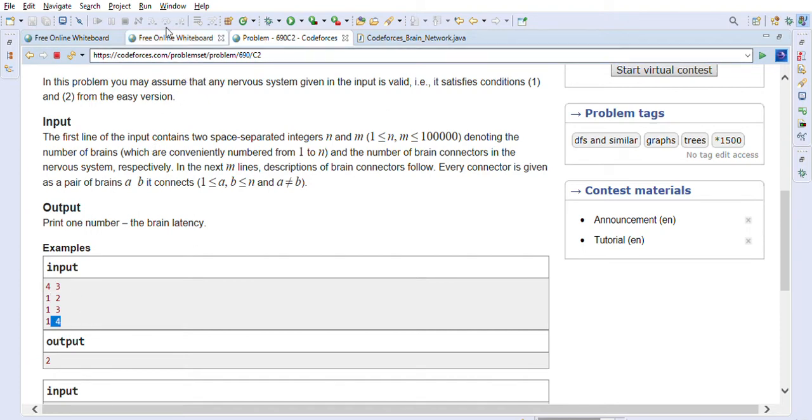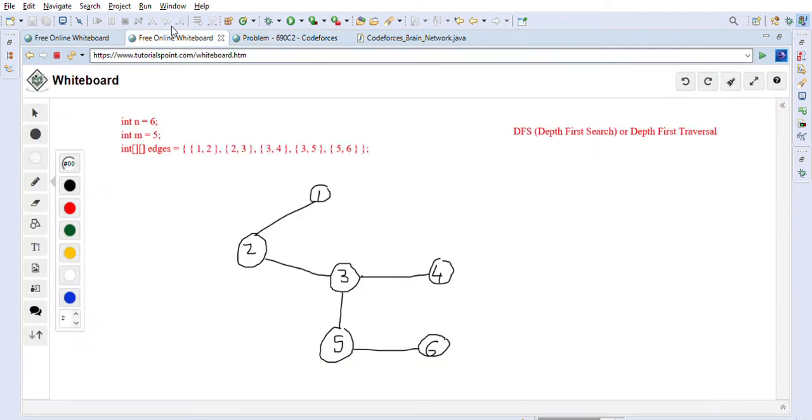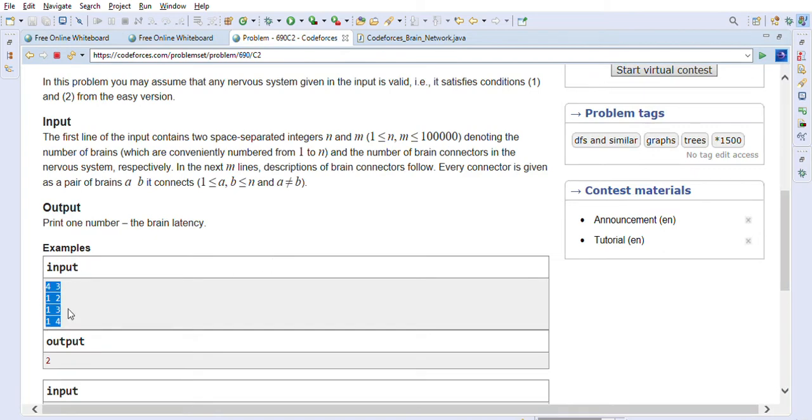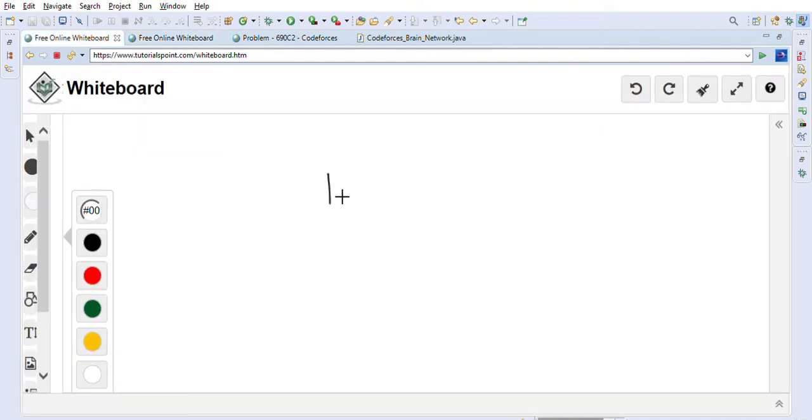So let's first draw a quick example that's given to us here, this first one, and then we will discuss other examples. Let's use the whiteboard. You must have noticed that this is a graph problem. So let's go: 1 2, 1 3 and 1 4. There are edges like this. So these are the edges that are given to us.